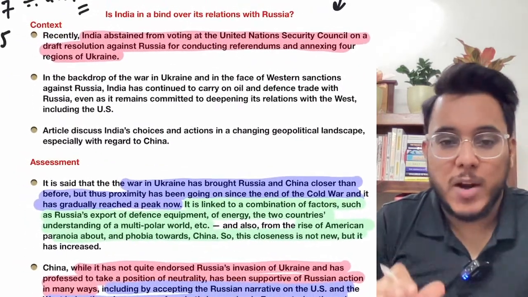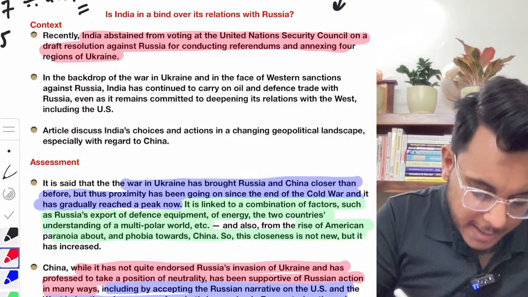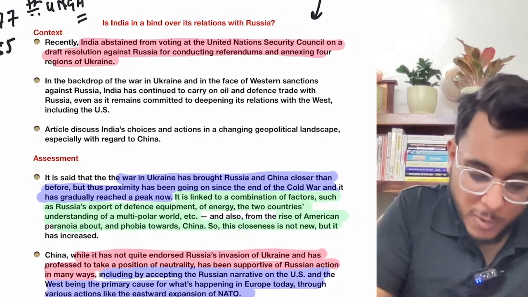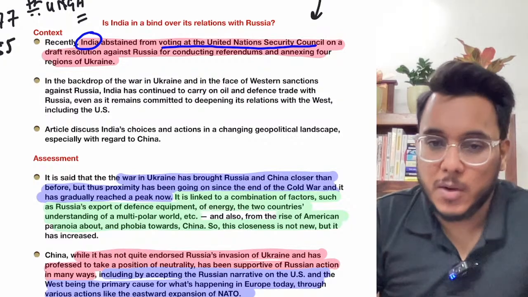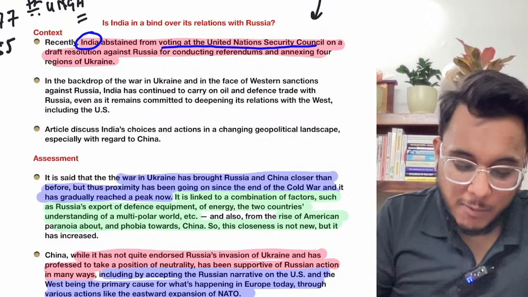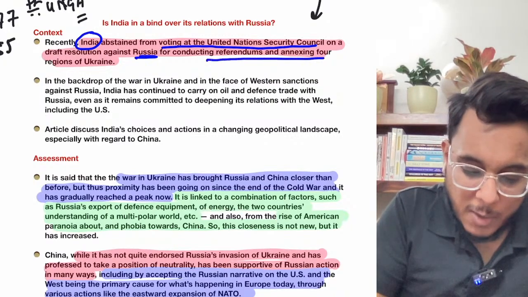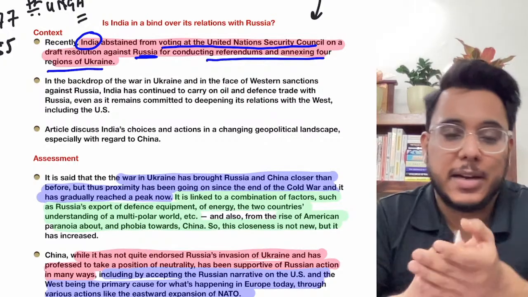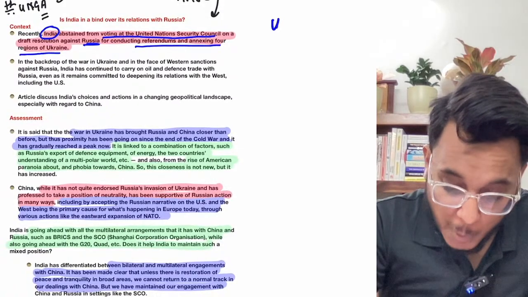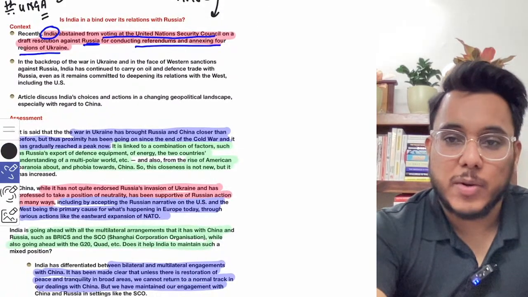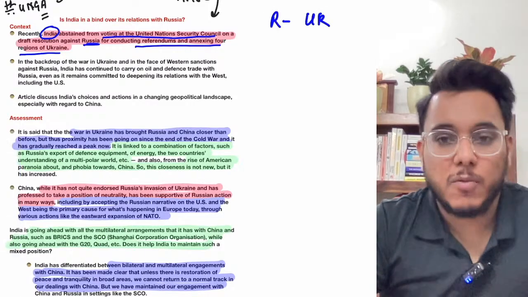Now, what happened when we participated in the session of the UNSC? India abstained from voting at the United Nations Security Council. What was that voting for? The voting was carried against Russia for conducting the referendum where it has annexed the Ukrainian regions. Now understand this: right now the Russia-Ukraine war is going on.